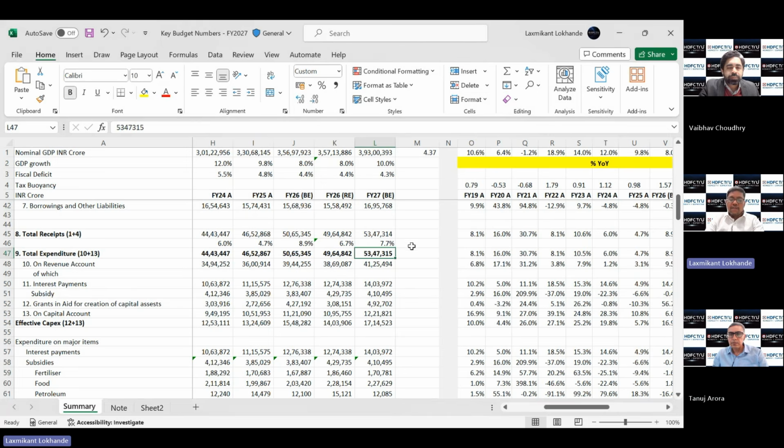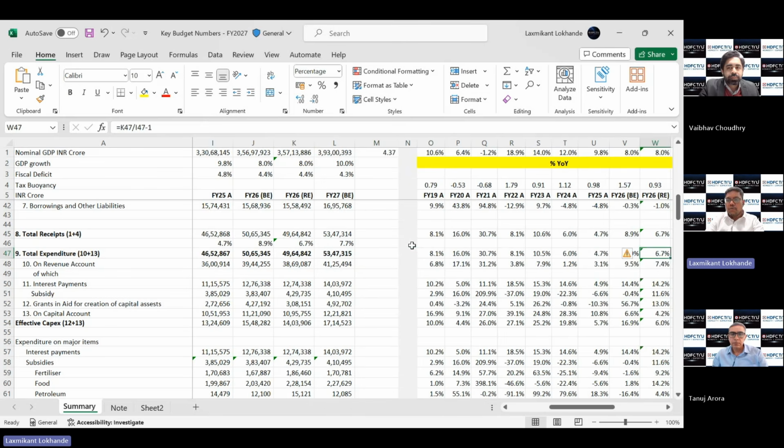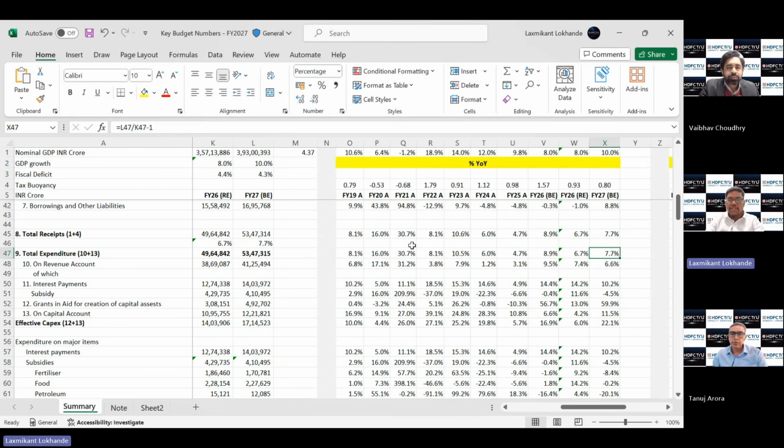Yeah. So in fact, if we see, the overall expenditure has gone up from, say, 49.7 lakh crore in FY26 revised estimate to almost 53.5 lakh crore. That's close to a 7.7% jump on a YoY basis compared to the revised estimates. Now, within that, the revenue expenditure is only growing by 6.6%, and the capital expenditure is growing by 11.5%.